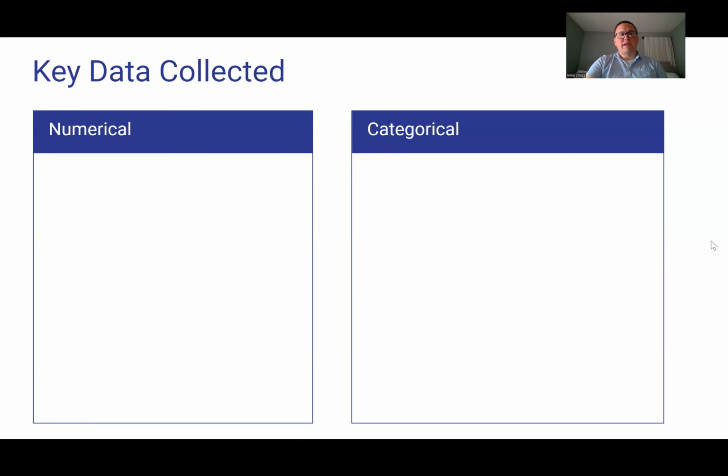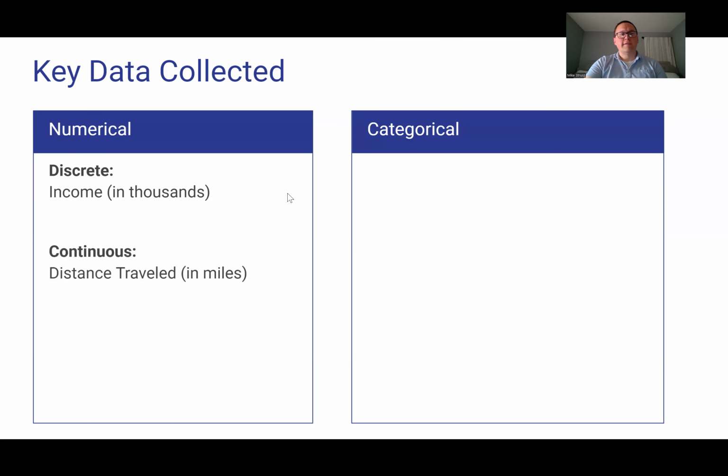I first broke the data set down into which measures were numerical and which were categorical. In the numerical category, I broke it down into discrete and continuous. A discrete variable would be the income given in thousands. And a continuous numerical data would be distance traveled, while all people reported their distance traveled in miles and whole numbers. They hypothetically could have given any exact distance along a decimal amount.